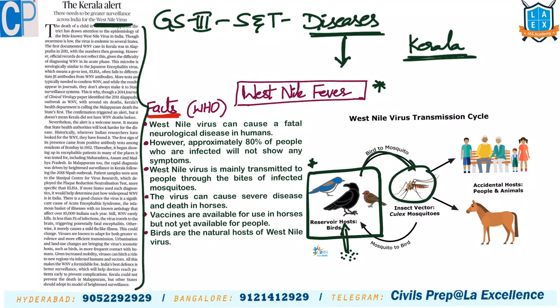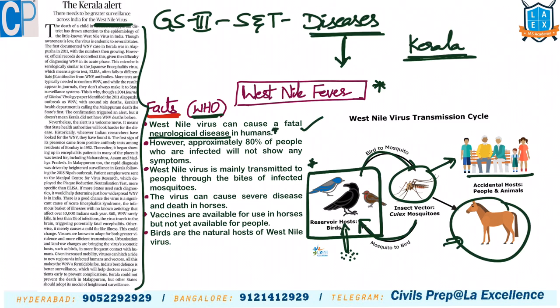This mosquito through its bite spreads it to humans and animals like horses. Then again a mosquito bites birds, and again they act as a reservoir. This entire cycle continues. Here the WHO fact sheet says that West Nile fever causes neurological diseases similar to Japanese encephalitis.